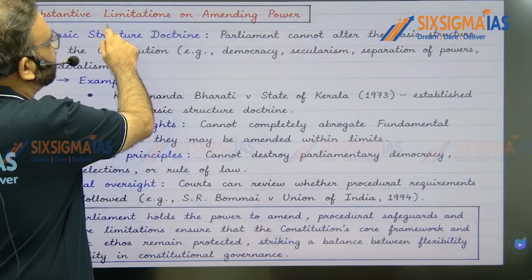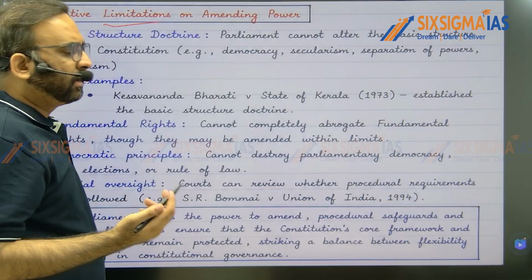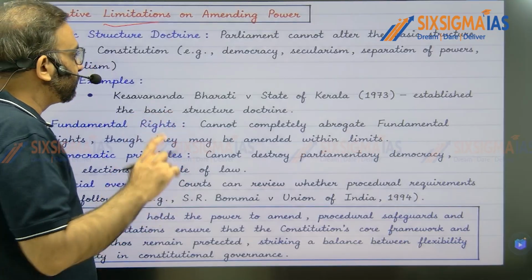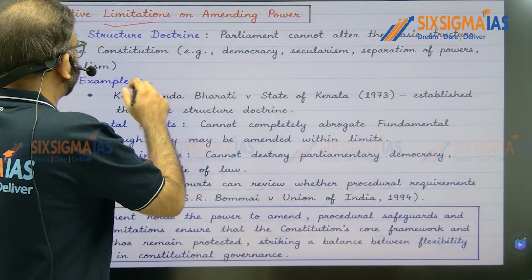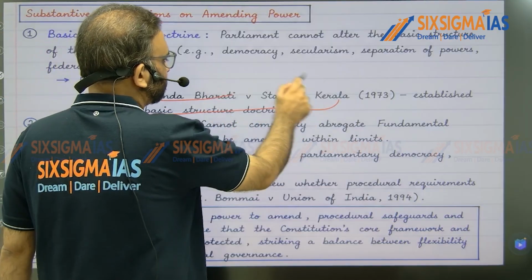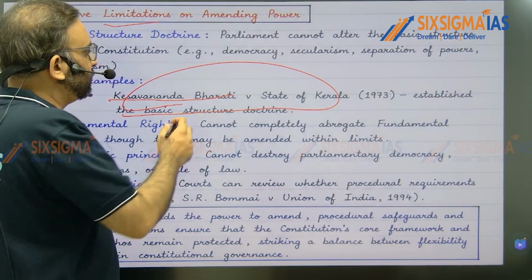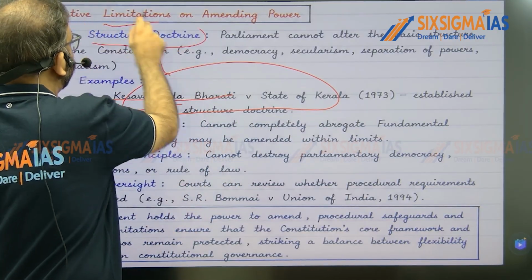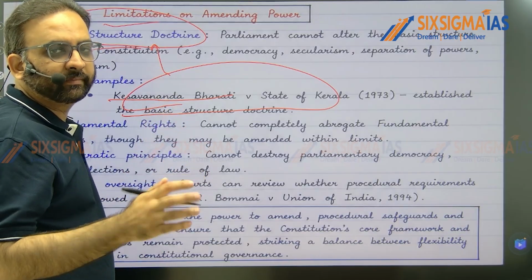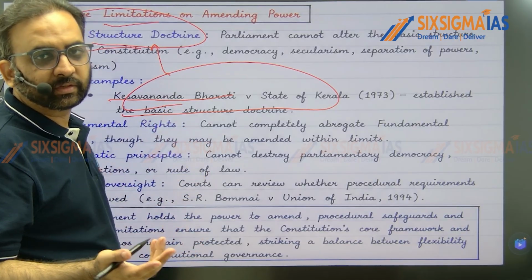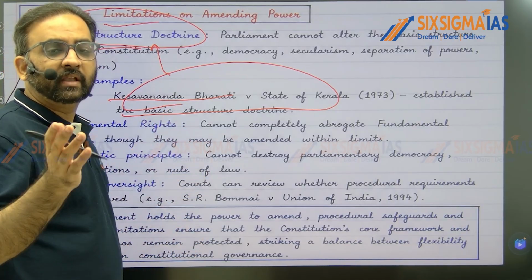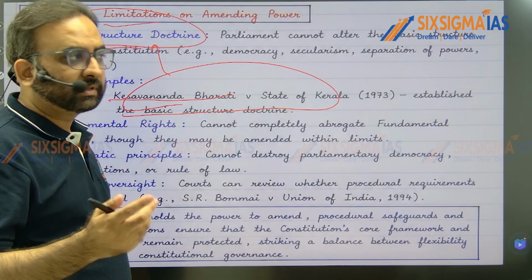Now comes the substantive limitation. What is the substantive limitation? That is not provided by the Constitution. You need to mention that. It is provided by the Supreme Court in the Kesavananda Bharati case. That's very important. You need to mention how. By providing that Parliament cannot amend the basic structure of the Constitution, by which the Constitution would get radically changed. Democracy cannot be changed into autocracy, secularism cannot be changed into communalism, etc.